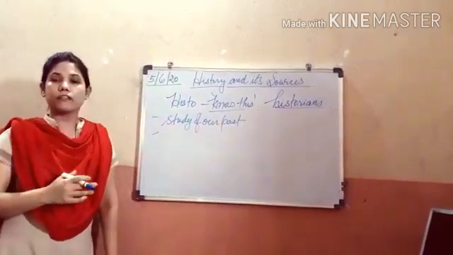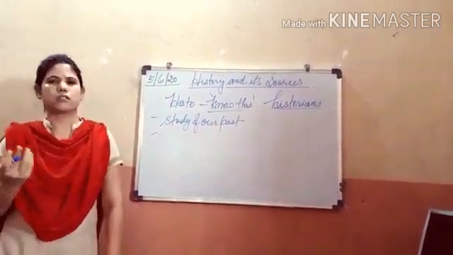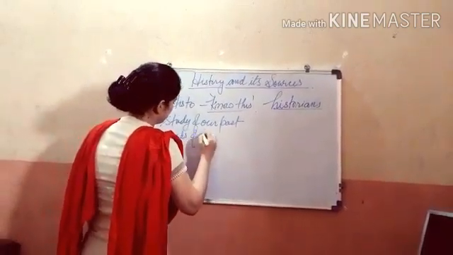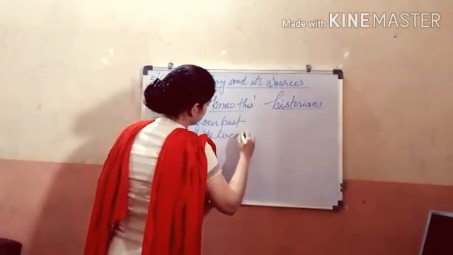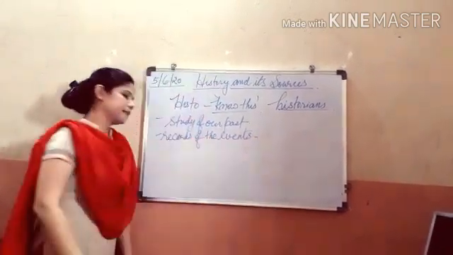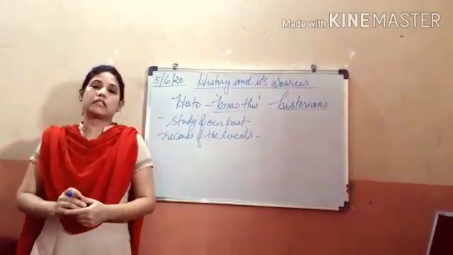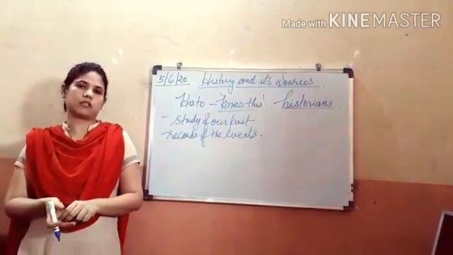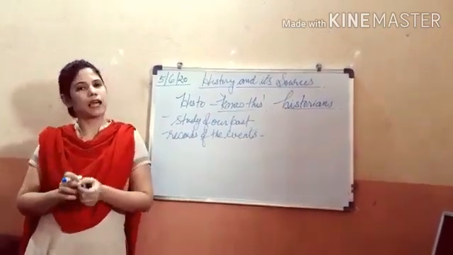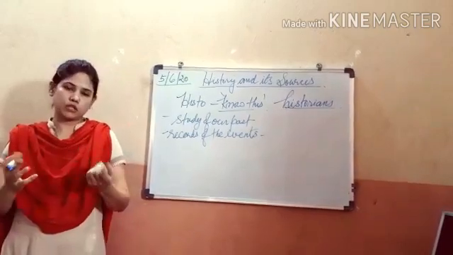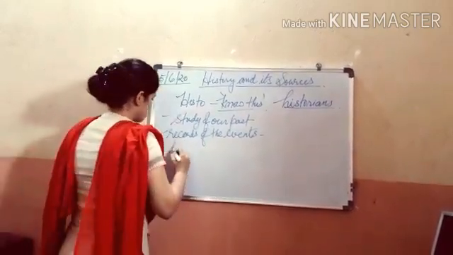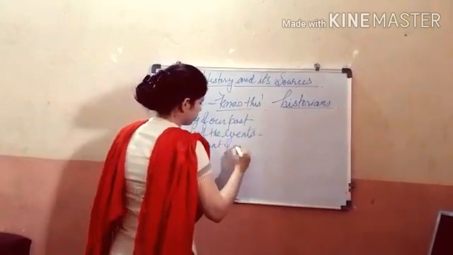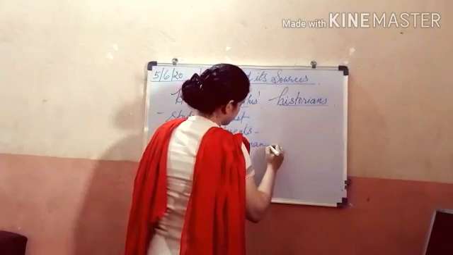It's a record of events that happened long years ago. History also tells us about the development of human civilization. Now what is civilization? Civilization means the way of life of people during that period of time. So it also tells about the development of human civilization.